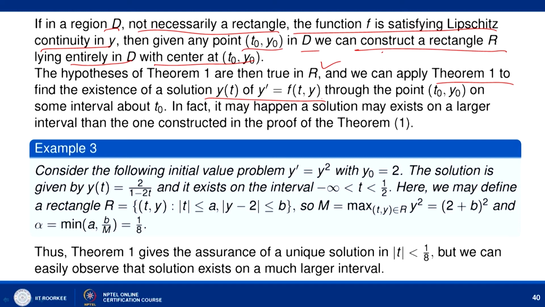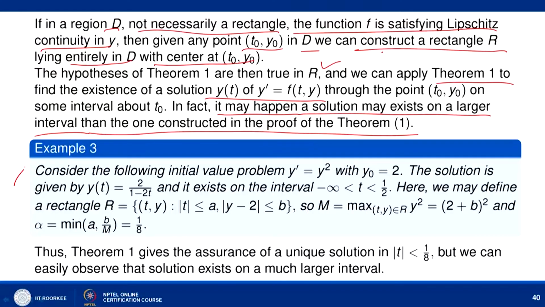But here we want to observe one thing: in fact, it may happen that a solution exists on a larger interval than the one constructed in the proof of theorem 1. So, it may happen that the solution actually exists in a larger interval, but the existence and uniqueness theorem gives a smaller interval. For example, consider this example.